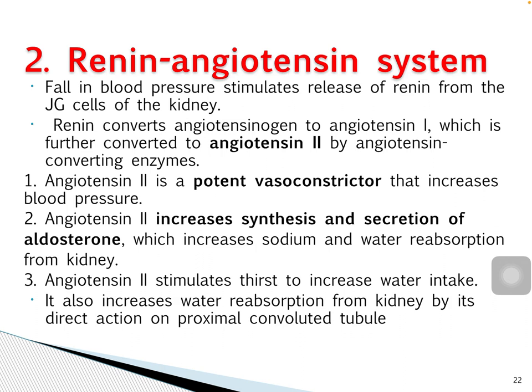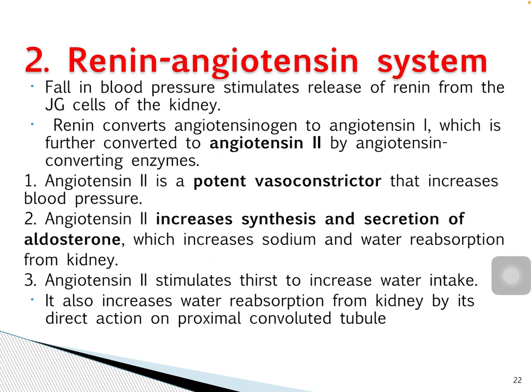These three hormones, angiotensin 2, 3 and 4, cause vasoconstriction, and via vasoconstriction they increase the blood pressure. And these three hormones also stimulate the adrenal cortex, and the adrenal cortex secretes aldosterone.